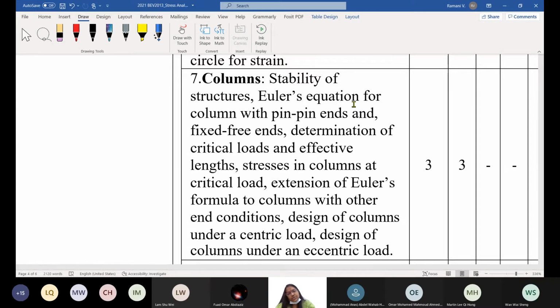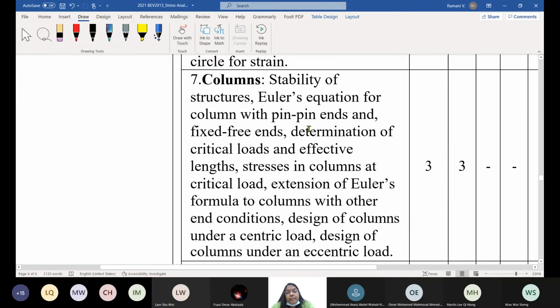When you go for foundation study, you also do this type of stability analysis, and then structural stability against all types of load. If it is a bridge, if it is a column in the water, in the sea, in a marine structure, you have to analyze for hydraulic behavior as well, right? Here, stability of structure, Euler's equations for columns.